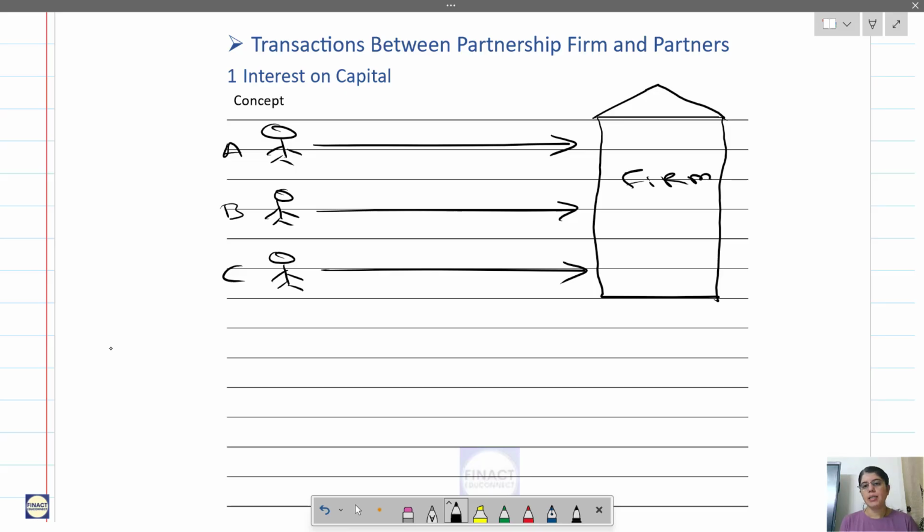From the firm's point of view, this amount invested by the partners is known as capital, and this is an internal liability. We have already discussed this point when we discussed that the firm is a separate accounting entity.